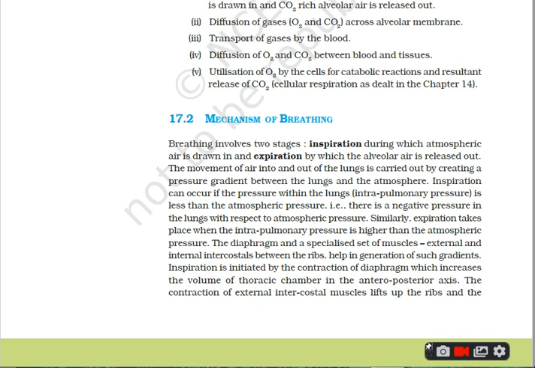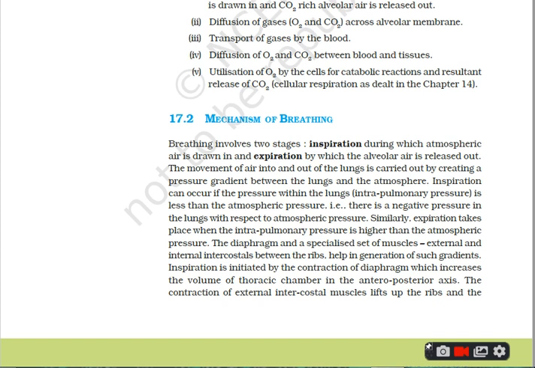Means inside the lungs the pressure is low, and it is due to the contraction of the diaphragm, because of which the volume of the thoracic cavity or the chest cavity in the anterior-posterior axis increases, means from anterior till the posterior axis. There is increase in the volume of the chest cavity due to contraction of diaphragm muscles.